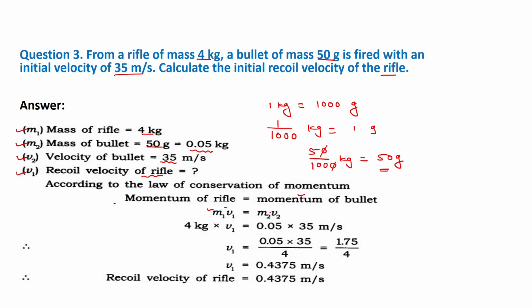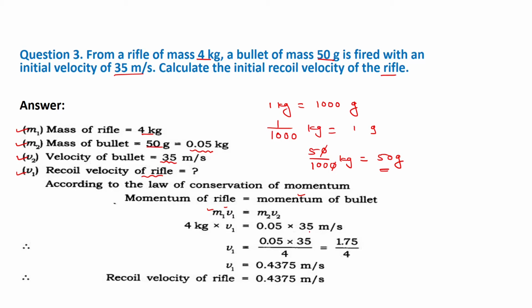Here M1 is the mass of the rifle, which is 4 kg, and velocity V1 we have to find. Second, the mass of the bullet is 0.05 kg, and the velocity of the bullet is 35 meter per second.